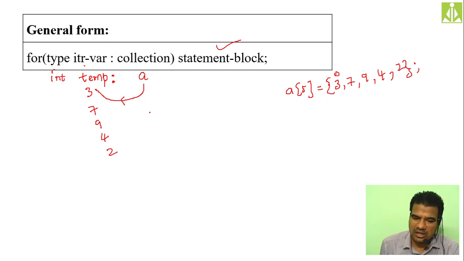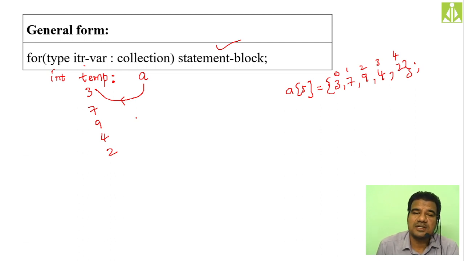As we know, now the collection is over because we have accessed the last element as well. This is 1, 2, 3, 4, the fourth indexed element, that is 2, the last element. We have accessed 2 as well. So after accessing 2, as there are no more elements inside the collection to access, the loop will simply terminate. So this is the for each version of the for loop.